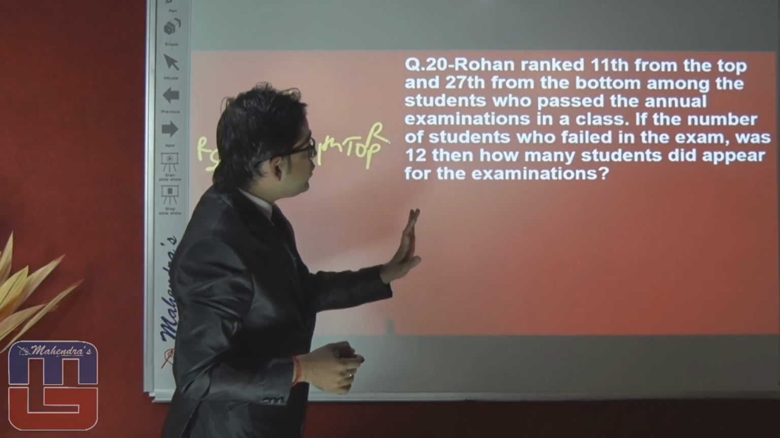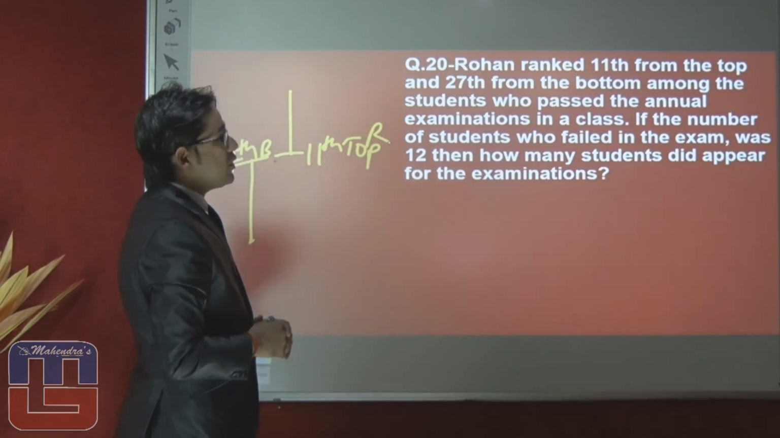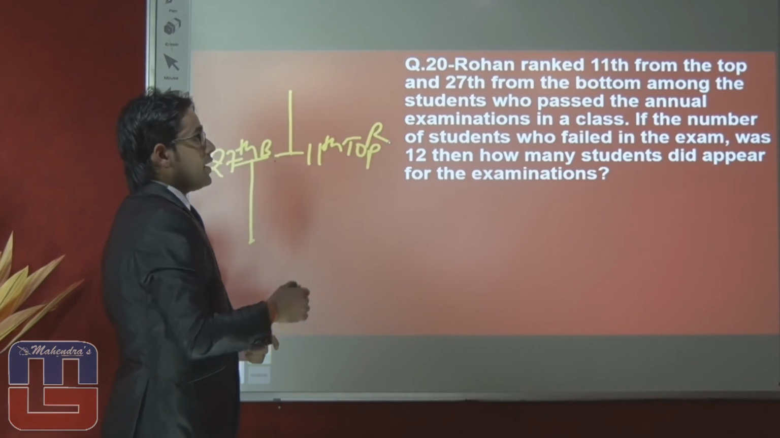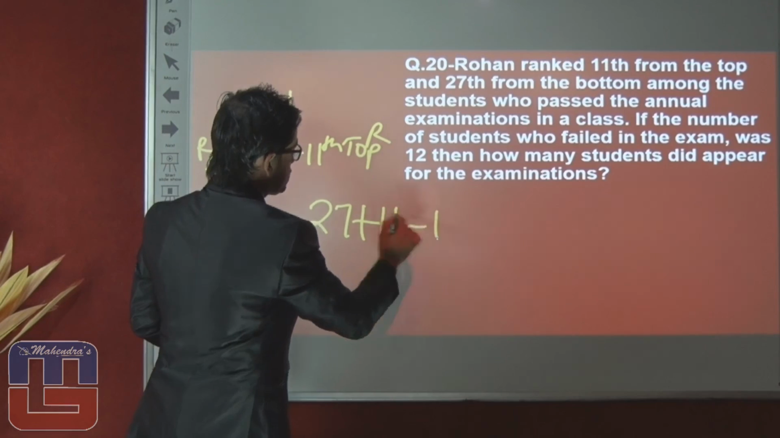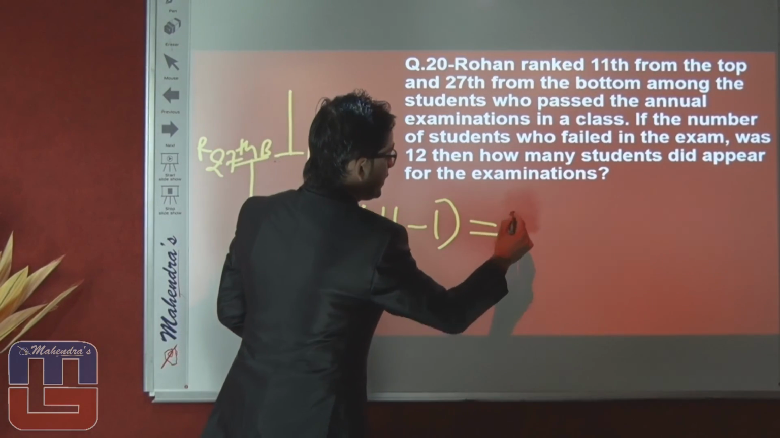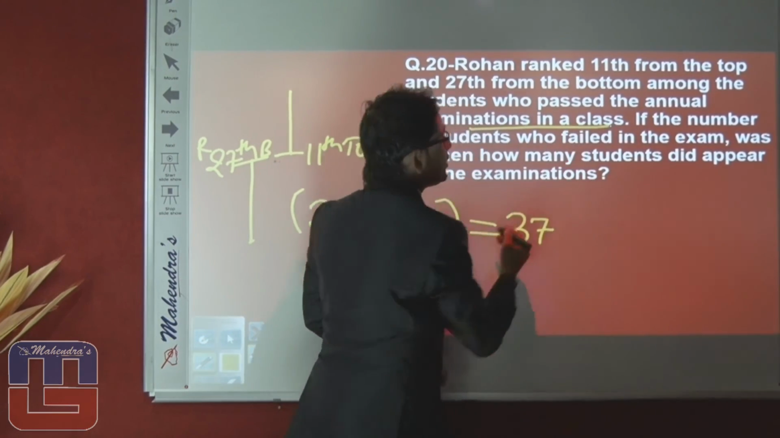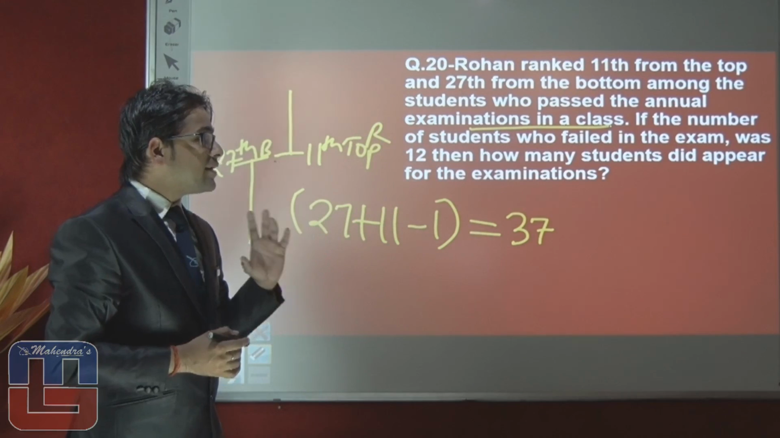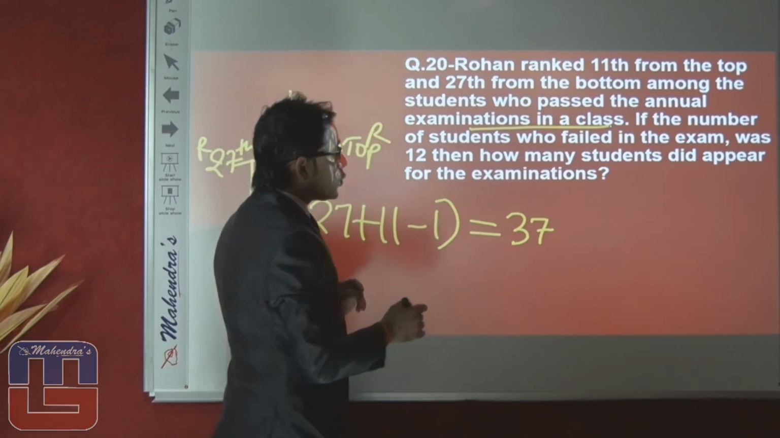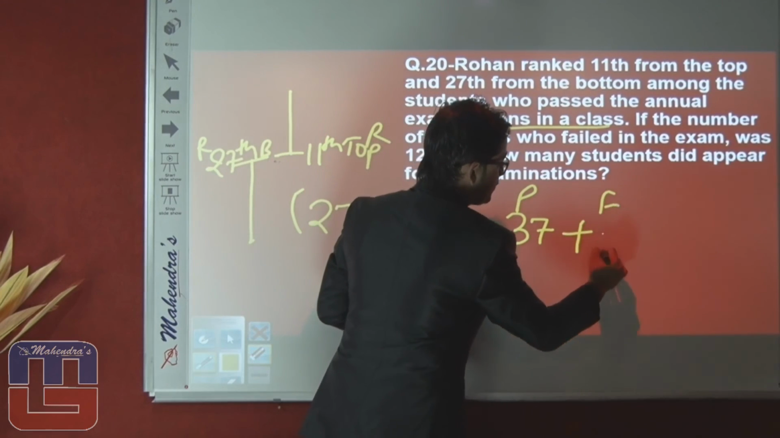Among the students who passed the annual examination in a class, it means 27 plus 11 minus 1. We can calculate 37 members are there who passed the examination in this class. If the number of students who failed in this exam was 12, it means 37 passed and 12 failed.